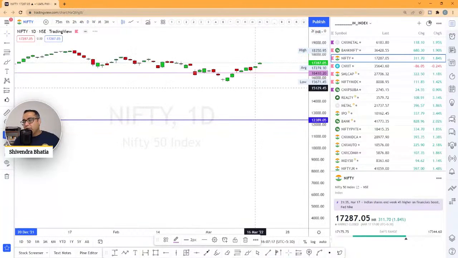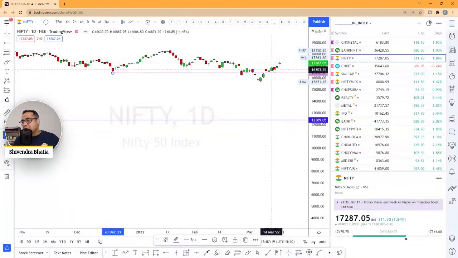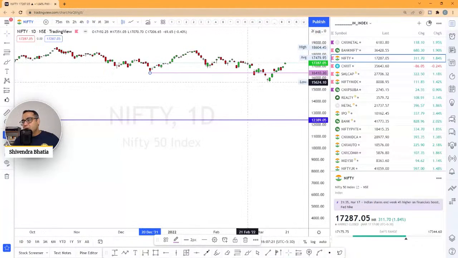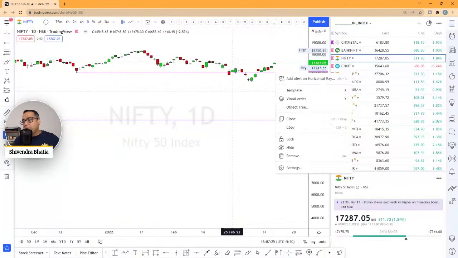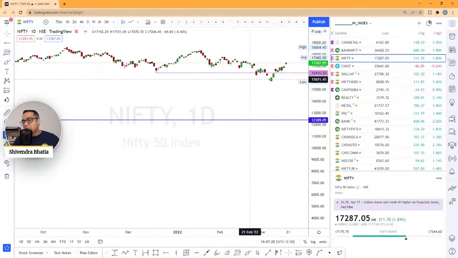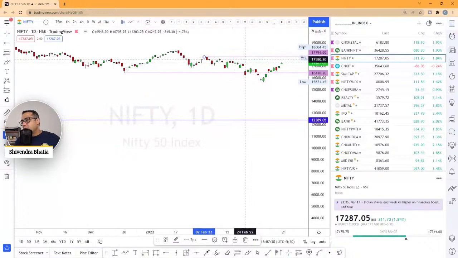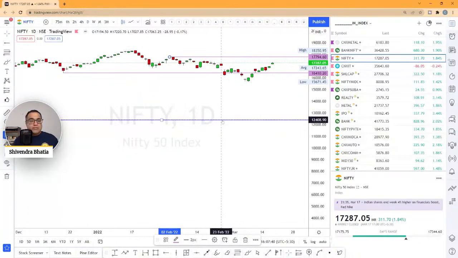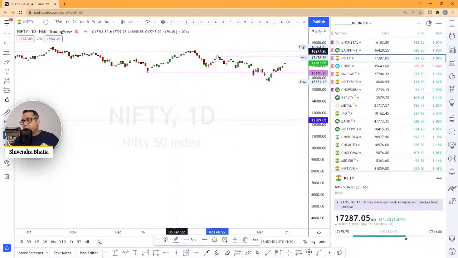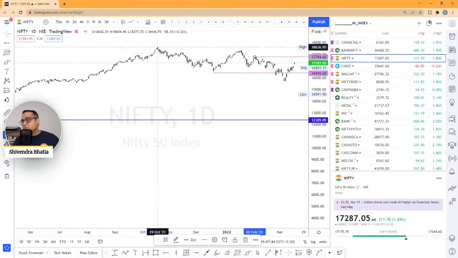If I go back to the daily chart, as you can see, there was a big push up. But for me, it's important here that it stays above this, and if it closes above the next swing high, 17,794, then we say the trend could change near-term.